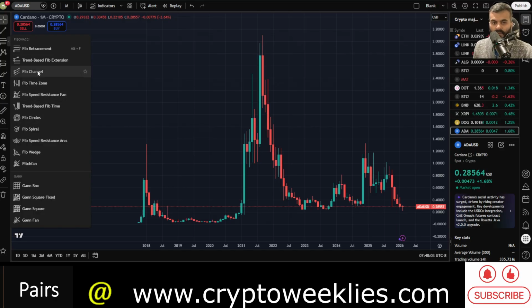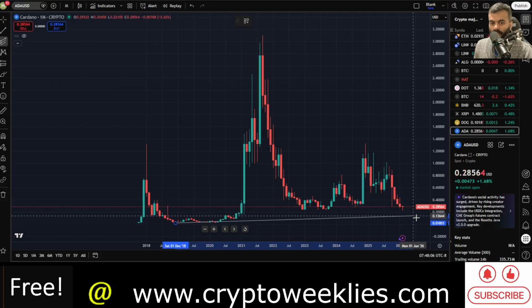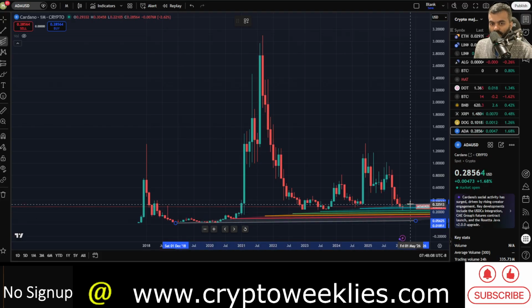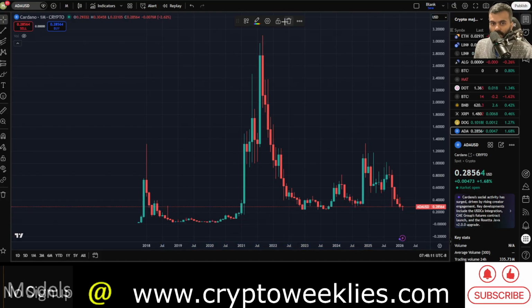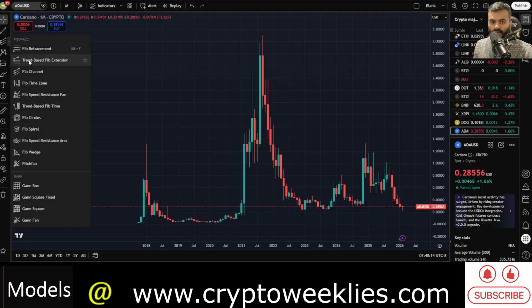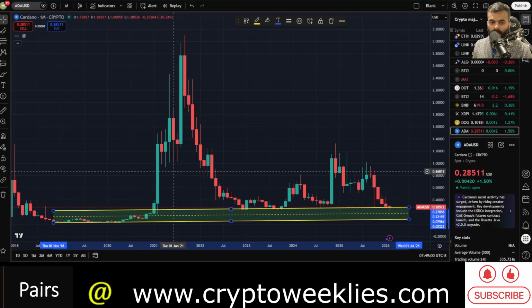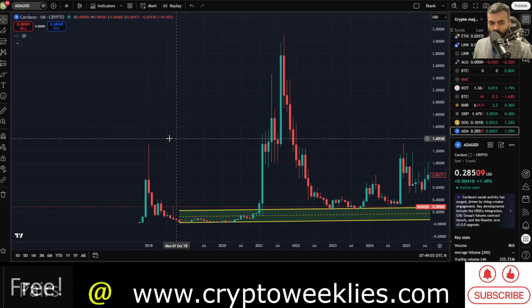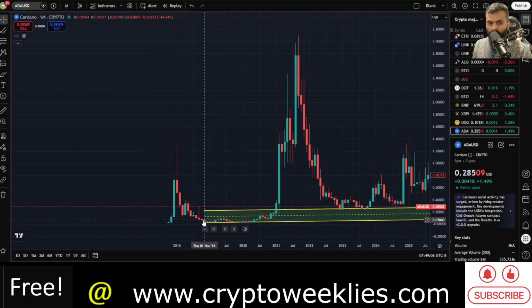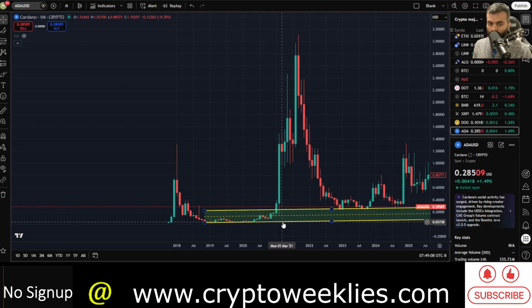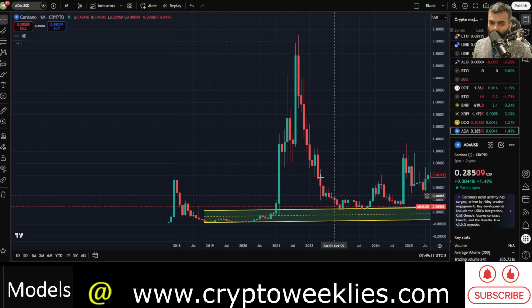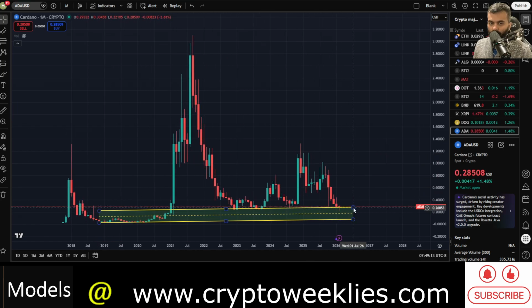If the bear market continues, the next zone of support for ADA is not the fib channel over here. Let's look at some other channel instead of the fib channel. Instead, this parallel channel based range, if we focus on that yellow zone over here starting 2018, the bottom of the zone is unfortunately at around 3.5 cents, but it's an increasing function. So right now this bottoming zone is between 28 cents to about 7.5 to 8 cents. The midpoint is at around 16 cents.